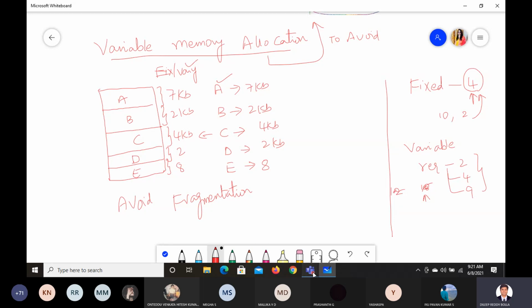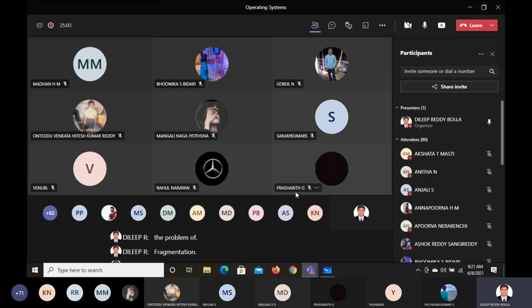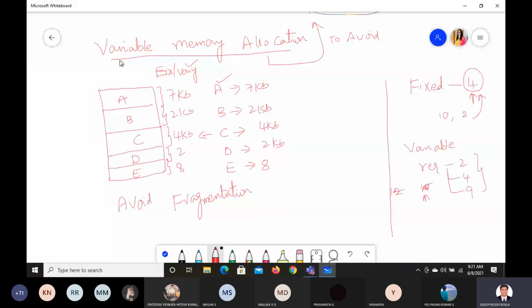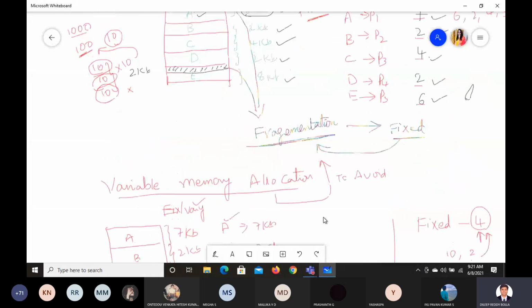Is it clear what is meant by fragmentation and why we need to avoid it? Is that clear to you all? Any doubt with this? So first one is what?